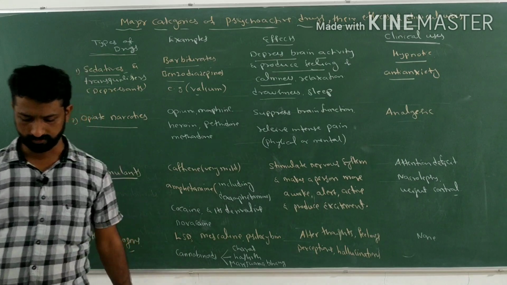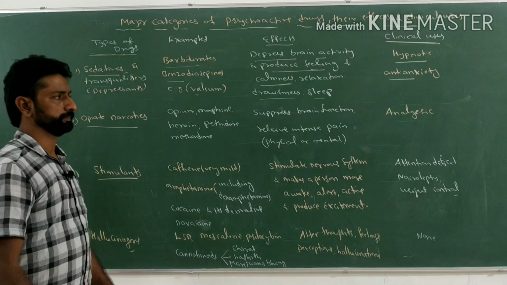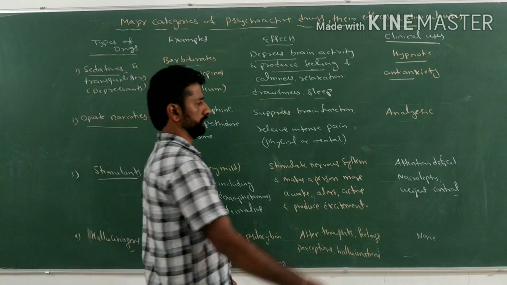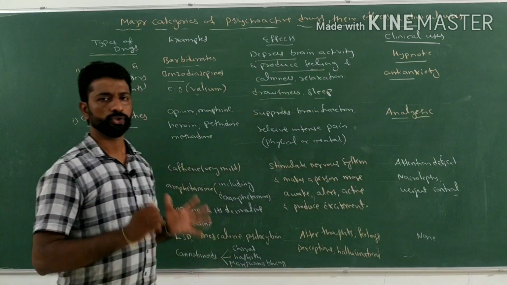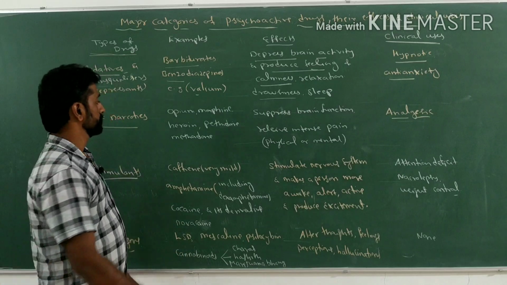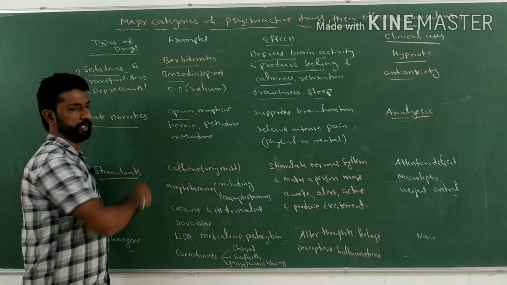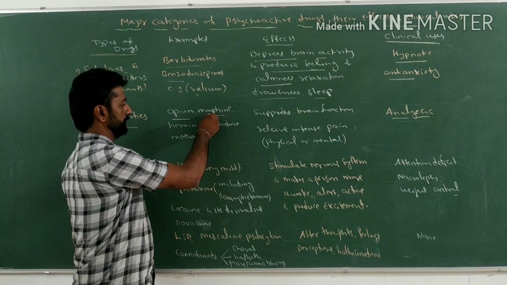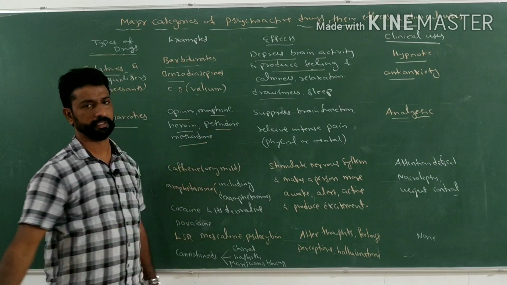Opiate narcotics. So what is the use of opiate narcotics then? These opiate narcotics are clinically used as analgesics. What do you mean by analgesic? Those drugs which relieve the pain or reduce the pain. So examples of such opiate narcotics are opium, morphine, heroin, pethidine and methadone.